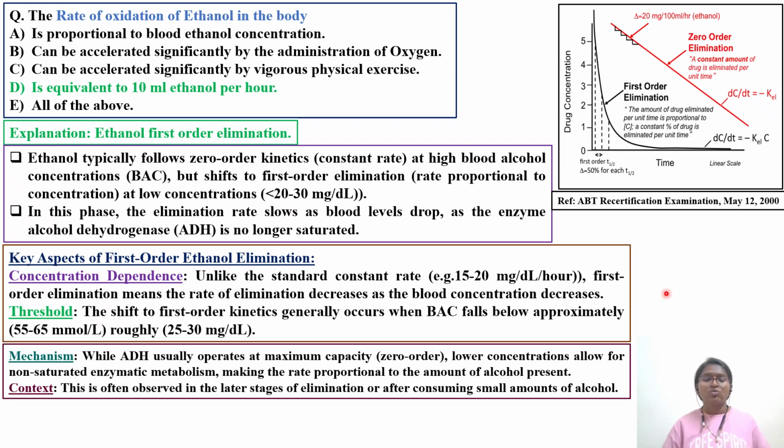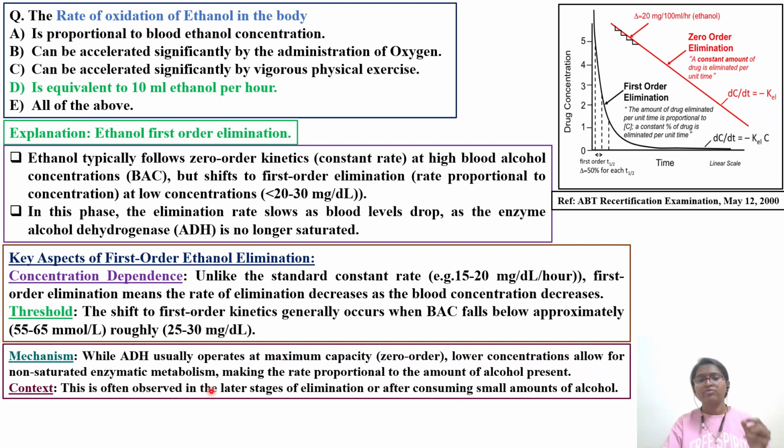Okay, so what is the mechanism? Why is there a shift from zero order elimination to first order elimination? The ADH, that is the alcohol dehydrogenase enzyme, usually operates at maximum capacity. Whatever amount of alcohol you take gets metabolized by alcohol dehydrogenase to acetic acid. A lower concentration allows for non-saturated enzymatic metabolism, making the rate proportional to the amount of alcohol present in your blood.